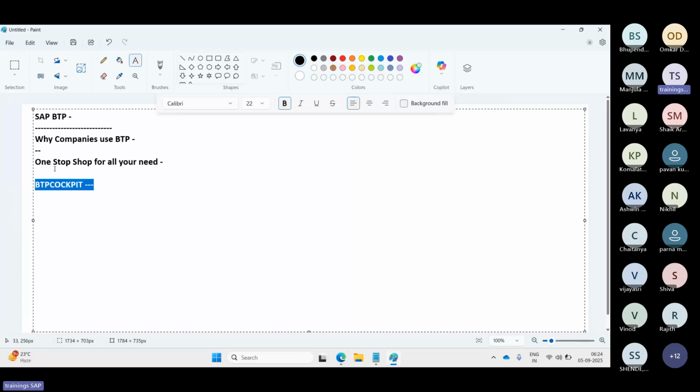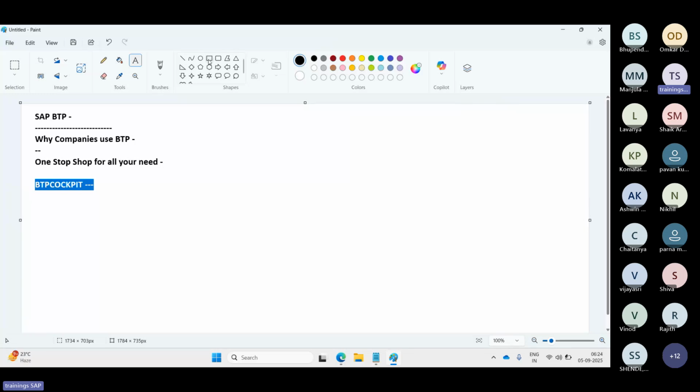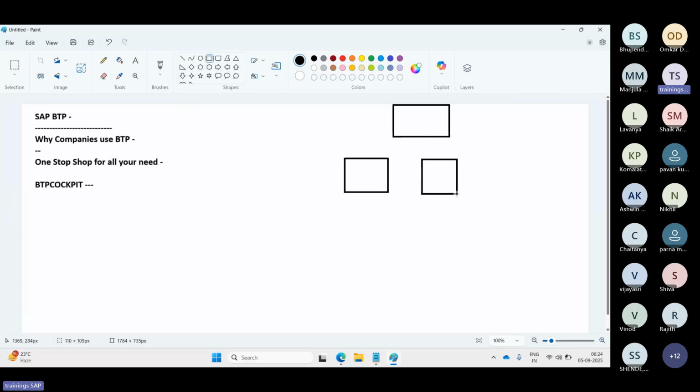If we check the landscape structure of the BTP, we have the global account in the BTP cockpit. BTP is a hierarchical account model. You can see in the cockpit we have one global account which you will get from SAP. Inside the global account, you can create multiple sub accounts. Just as we create the development SAP system, quality SAP system, and production SAP system.